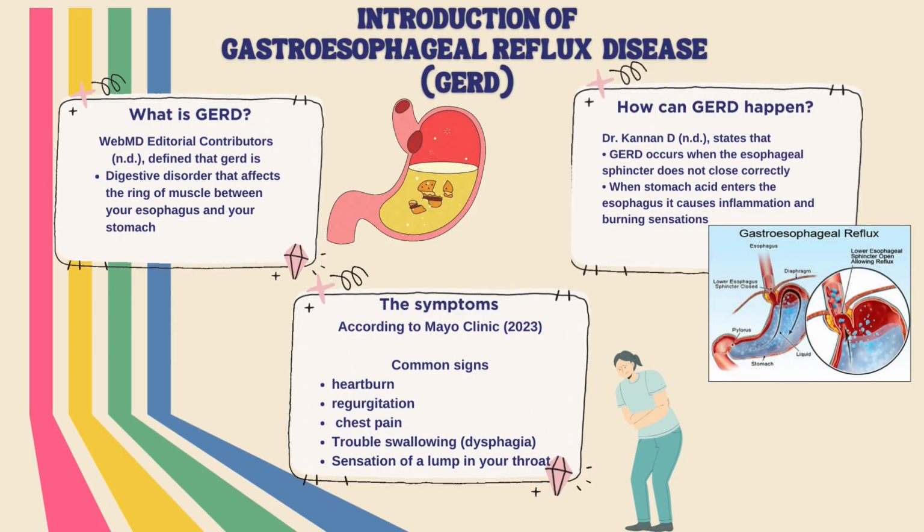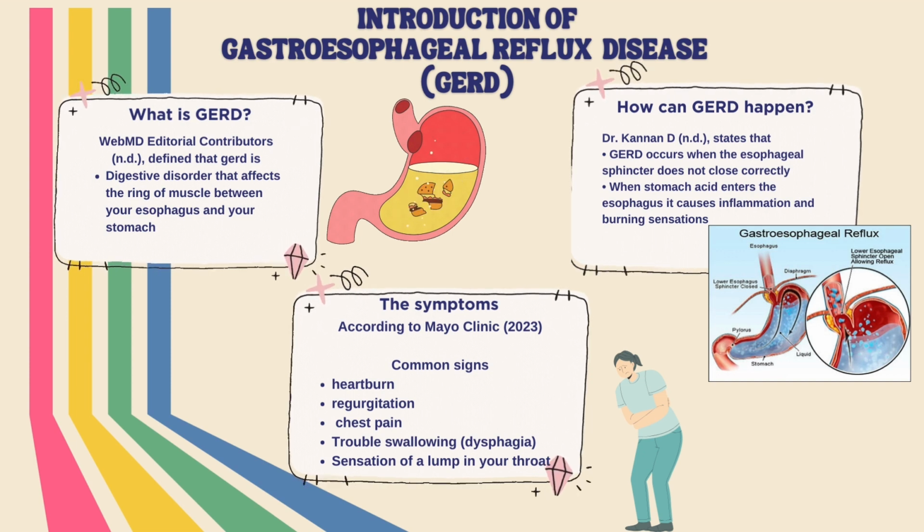Introduction of GERD. What is GERD? WebMD editorial contributors define that GERD is a digestive disorder that affects the ring of muscle between your esophagus and your stomach. The ring is called the lower esophageal sphincter.